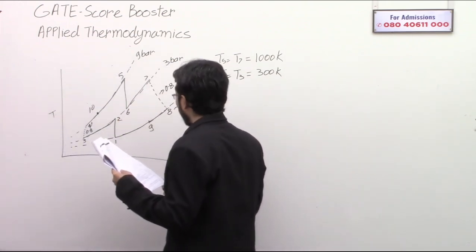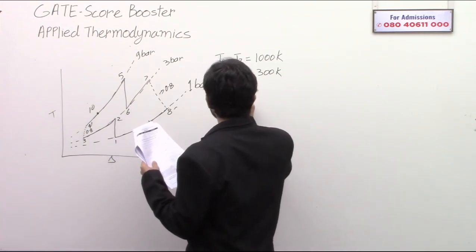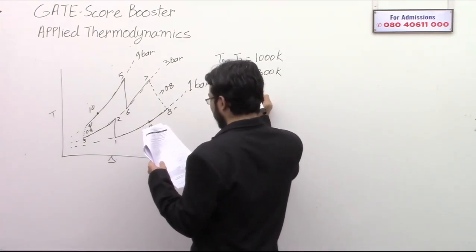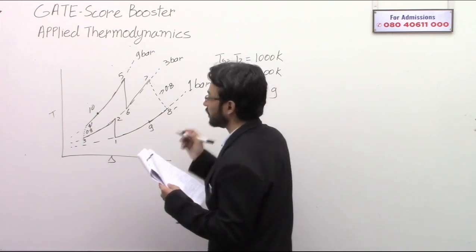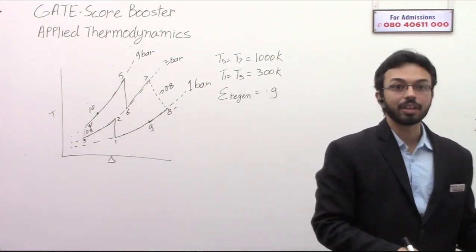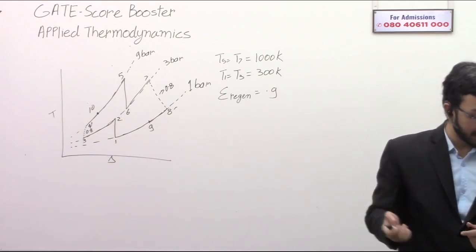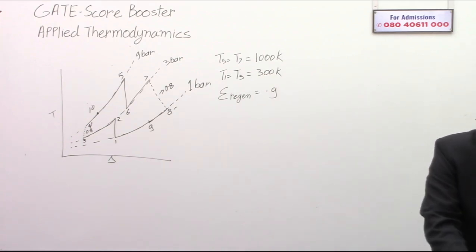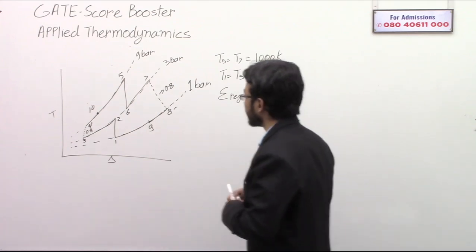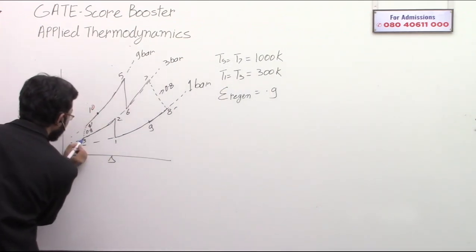And the effectiveness of the regenerator is 0.9. Okay, so this is the data they have given. So now let's see how to do this question. But first, let me draw one more thing.